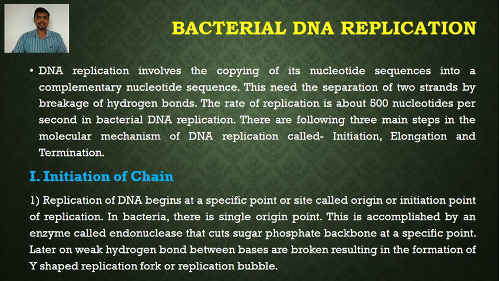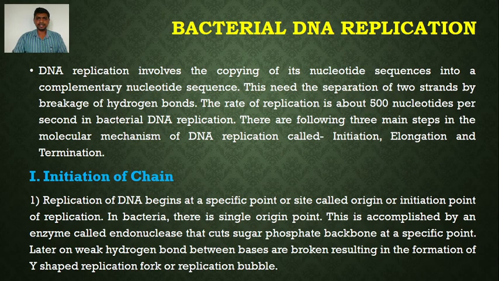There are three main steps in the molecular mechanism of DNA replication. These are initiation, elongation and termination. The mechanism of DNA replication is the same in both prokaryotes and eukaryotes.